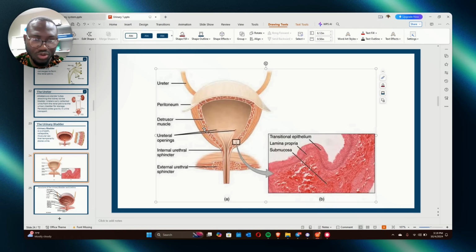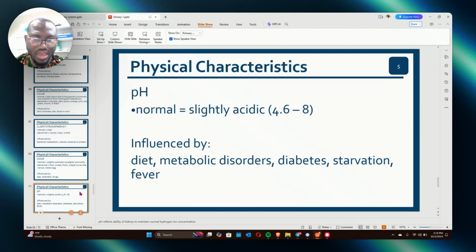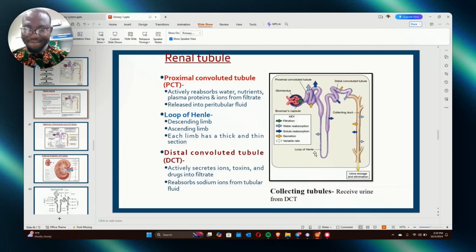I want to show you something very important, because they may ask you something about renal clearance. Tell them that renal clearance of creatinine occurs in the renal tubules. Take your pen and paper and write it down. If you want to determine somebody's renal function, GFR, what do we use?